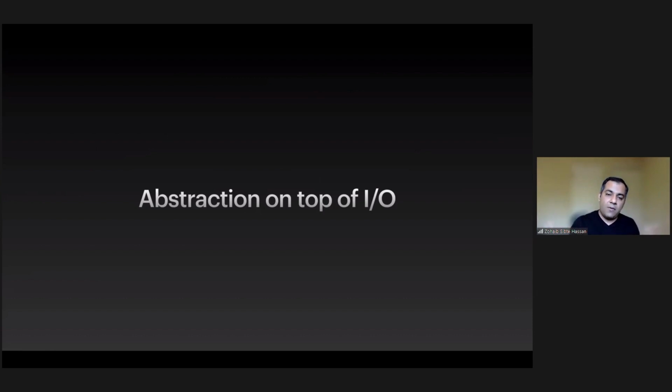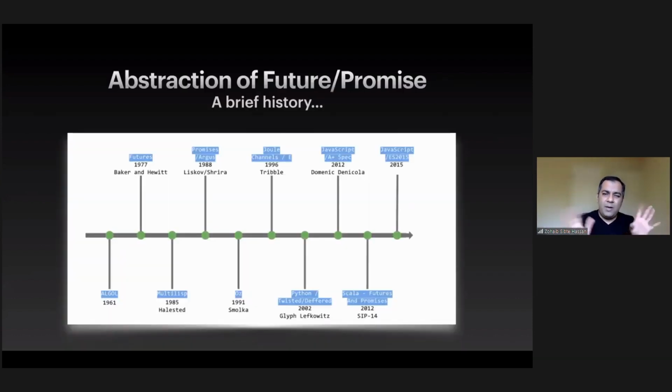So what kind of abstractions do we have available? As a brief history of abstractions, I'm taking words like future, promises, Mono, Flux. There's a whole dictionary of these, CompletionStage, and I can keep going on and on.